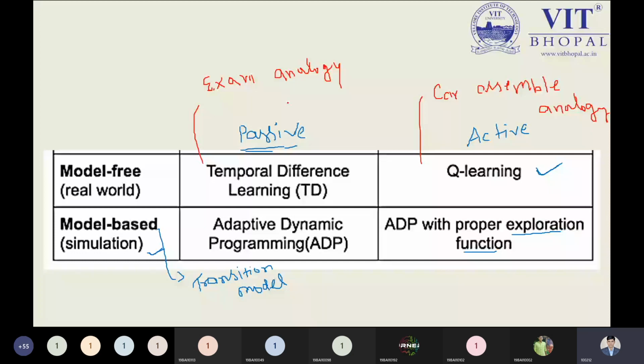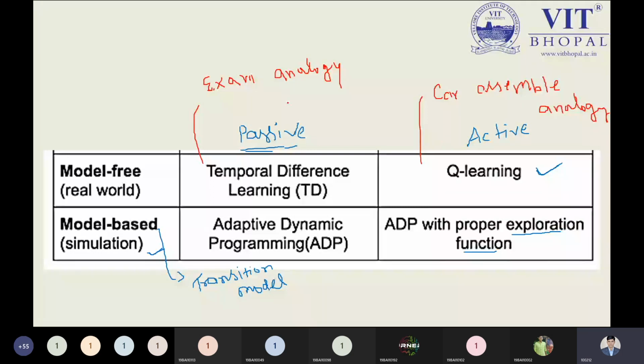But when talking about the last one, I'm talking about Q-learning. In Q-learning, we have seen the example of the car assembler analogy. This example also belongs to a real world situation or real world problem. So these are the four different kinds of methods we have seen.